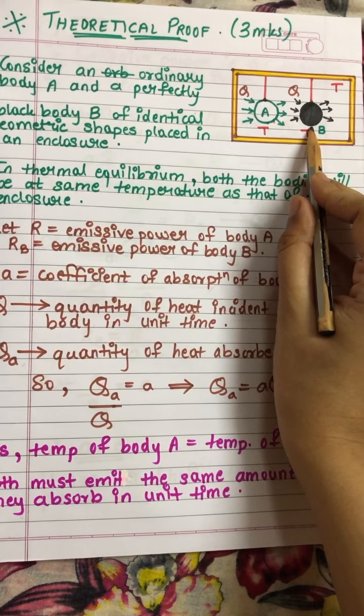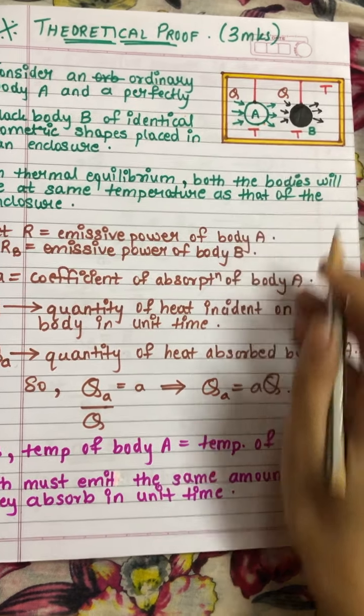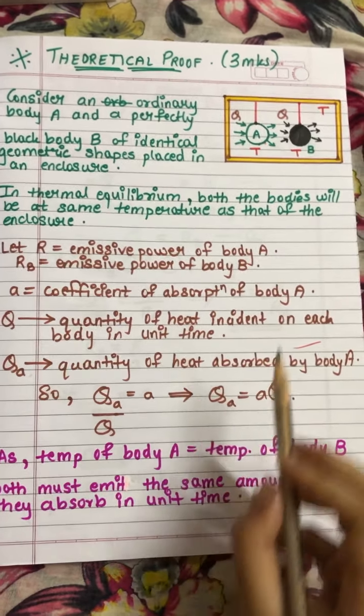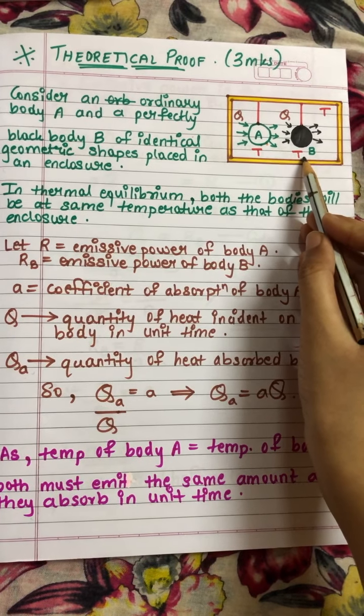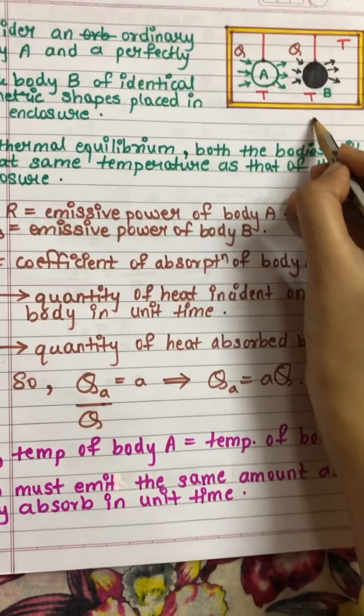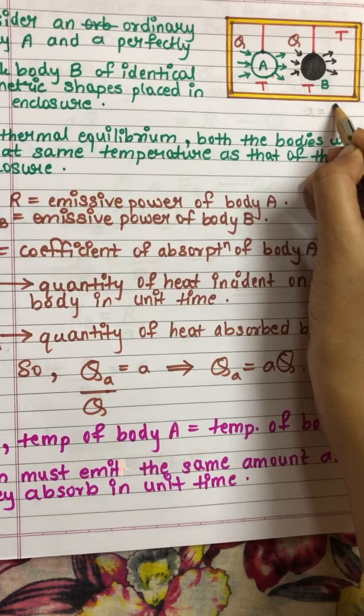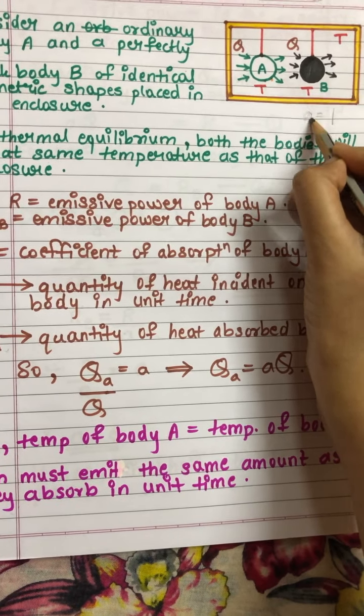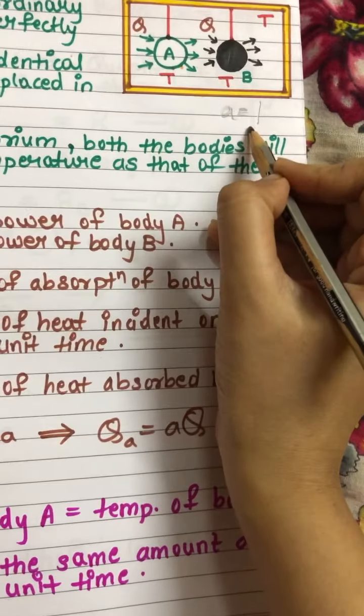We all know that for a black body the coefficient of absorption is equal to 1.